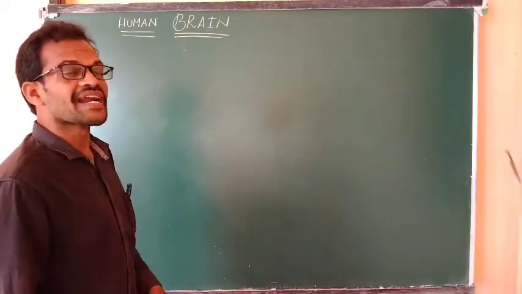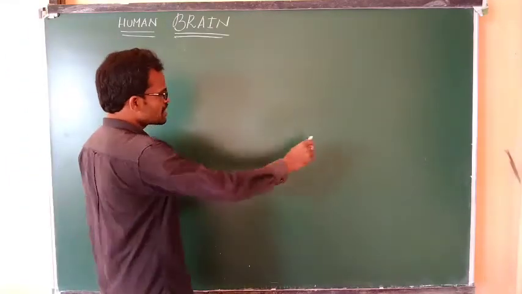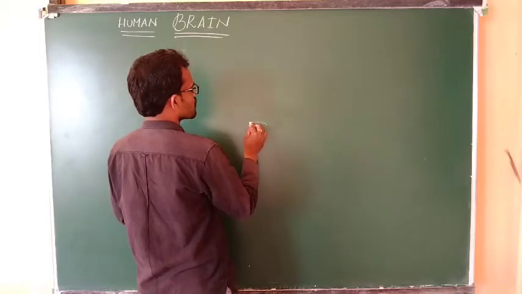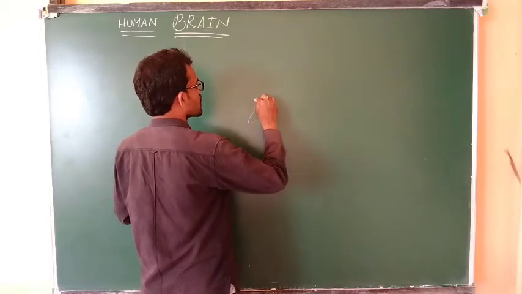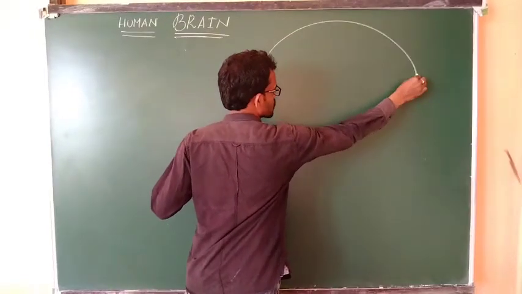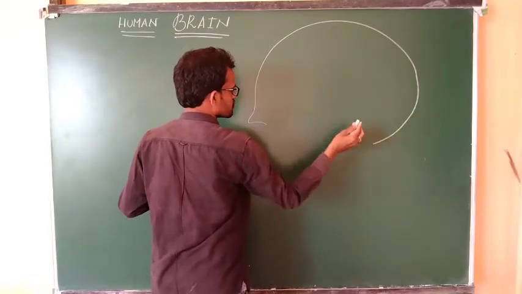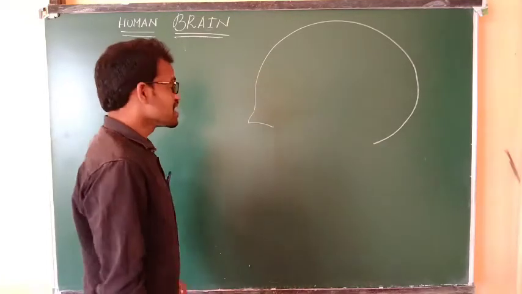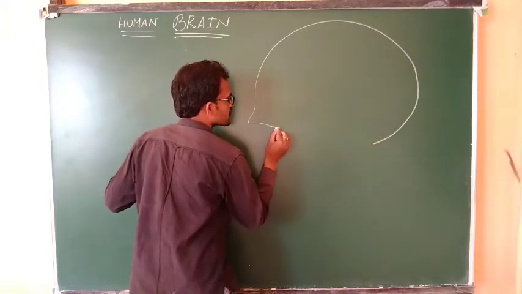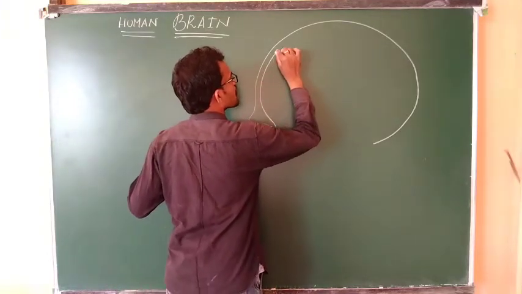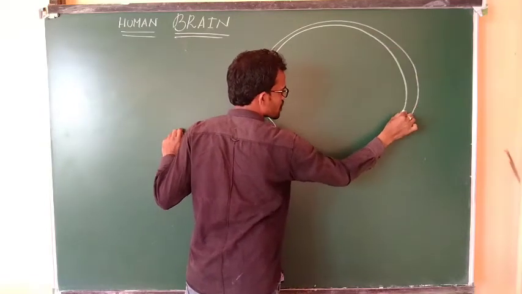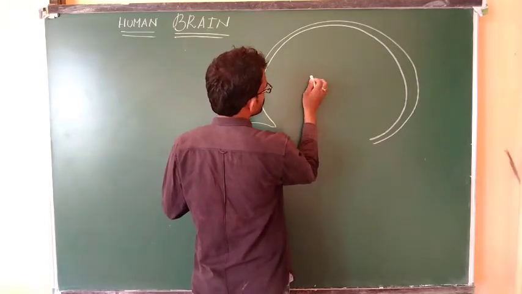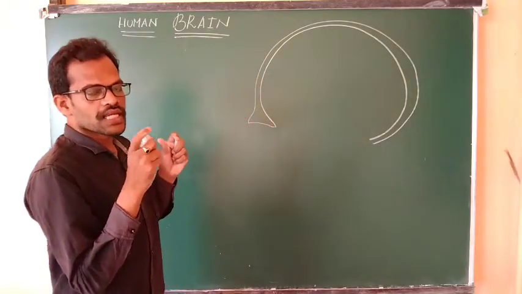If you observe the brain diagram, observe it carefully first.